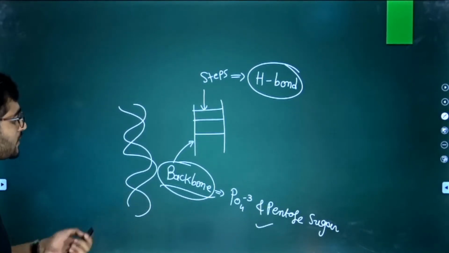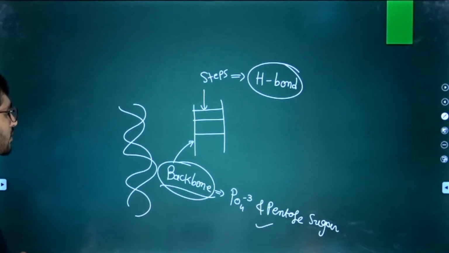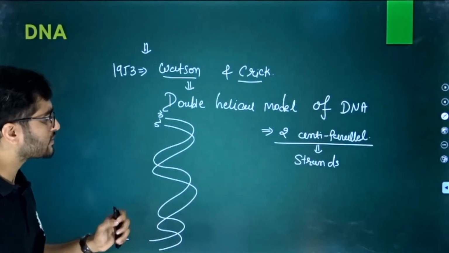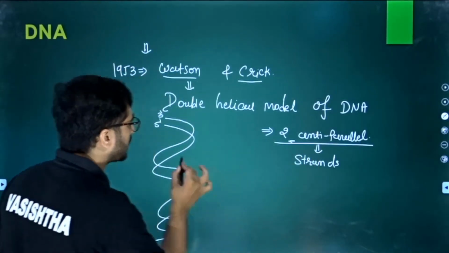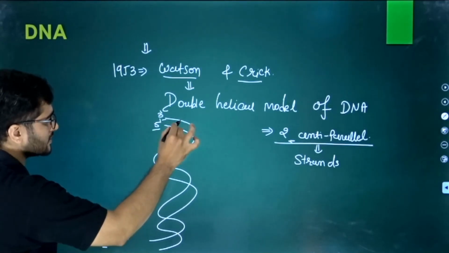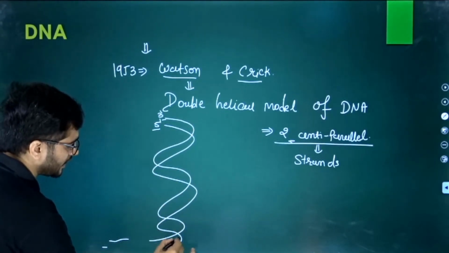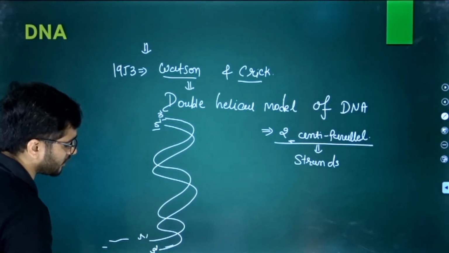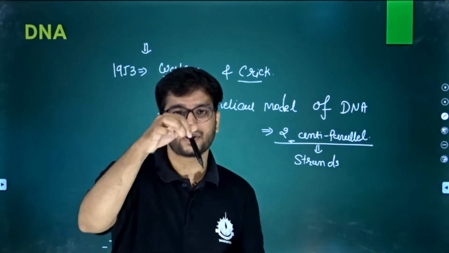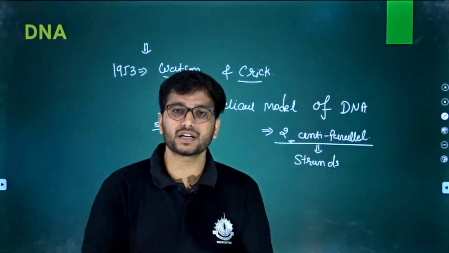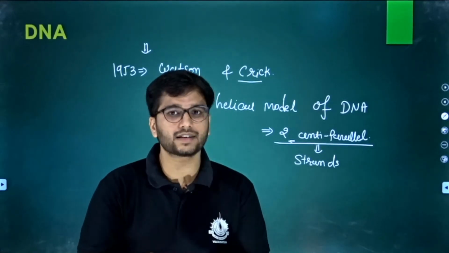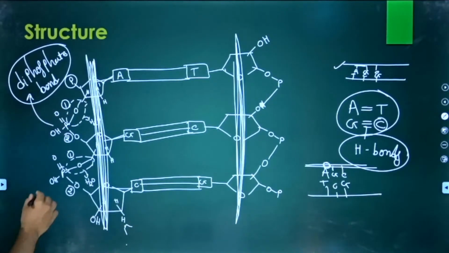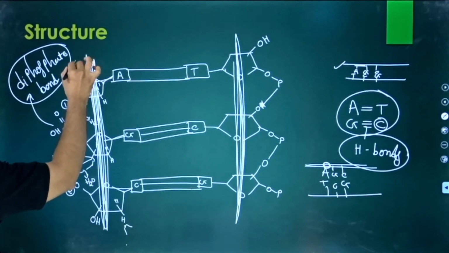So we now know about the backbone as well as the steps. So this is the structure of DNA. But our question is still that they are anti-parallel. If one is 5 prime, another is 3 prime, and the end of this 5 prime should be what? That should be the 3 prime, and the opposite one is 5 prime. So one straight, one inverted, one straight, one inverted. But how is it possible? What is the criteria? What are the characteristics? Let's look at how we can give these 5 prime, 3 prime names. We have a phosphate here.